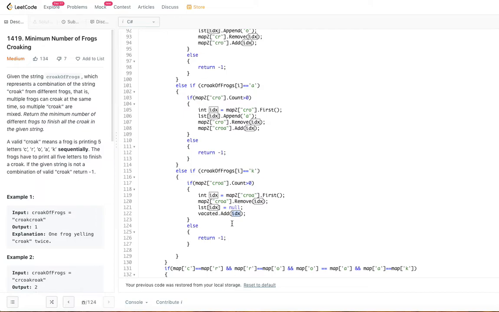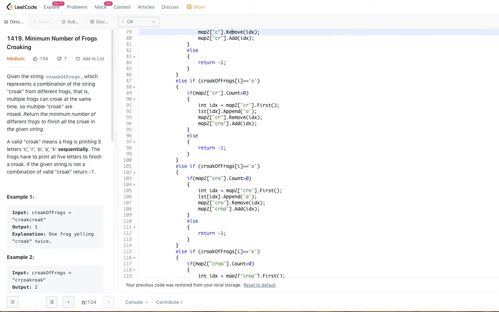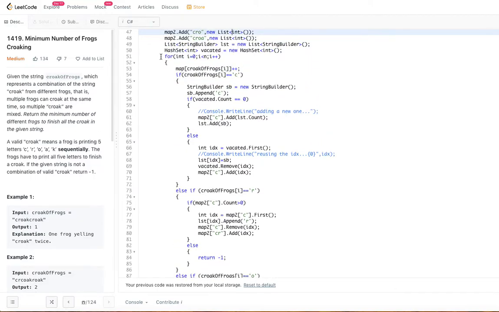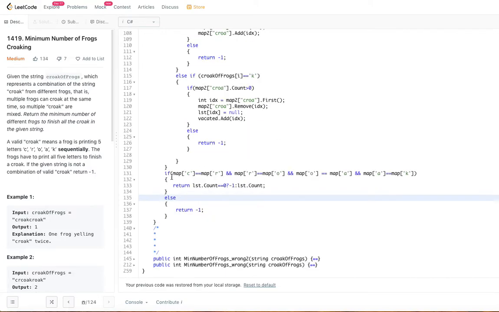So likewise, this algorithm or this code goes from the first character in the string to the last character in the string. So this is all happening in the for loop, from here to here.